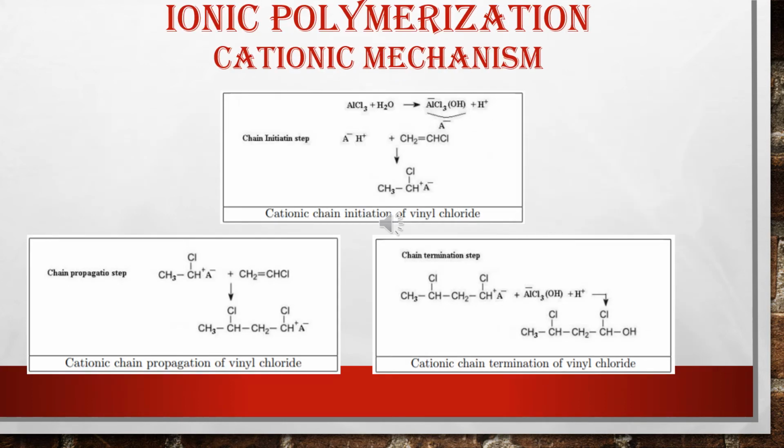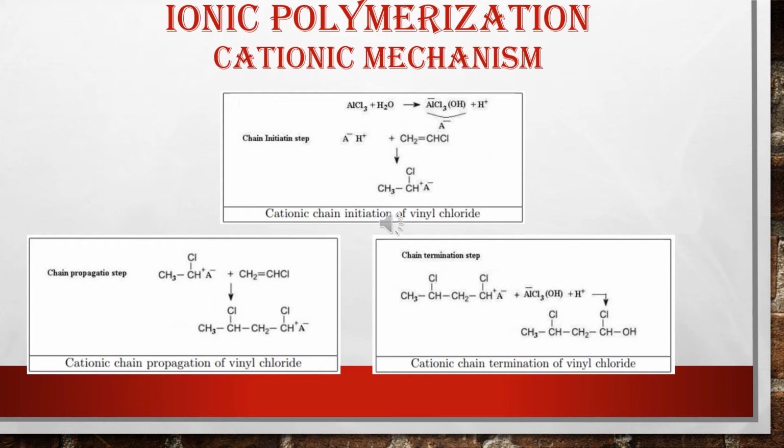Next is the cationic mechanism. In the cationic mechanism, the initiator commonly used is a Lewis acid, and water is used as a co-catalyst. The first step is chain initiation, in which the initiator, a Lewis acid, is added to the monomer unit, which results in the formation of a cation center, usually a carbocation, in the monomer unit.